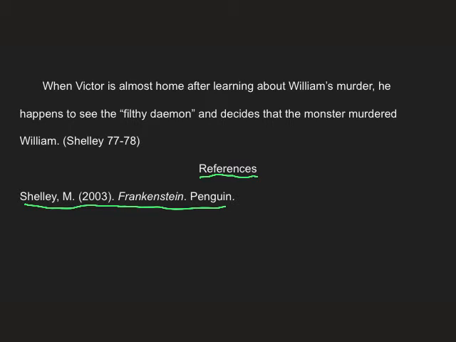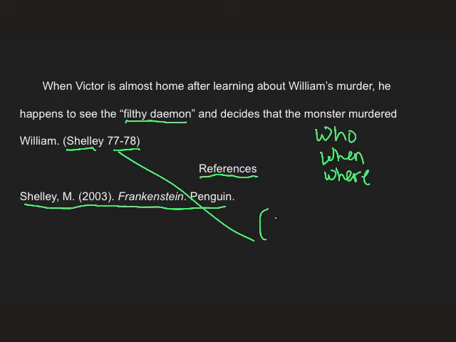What do we need when we have quotes? We need the who, we need the when, and we need the where. Well, we have the who, we have the where, but we don't have the when. And in formatting the parenthetical citations in APA, we need commas also, and we need a little p for the pages. So the correct citation should look like this.